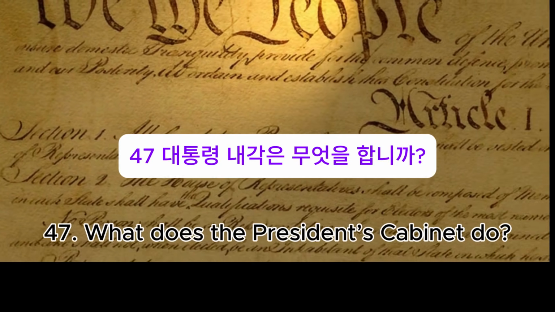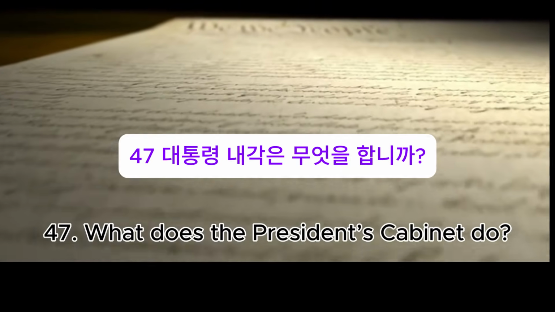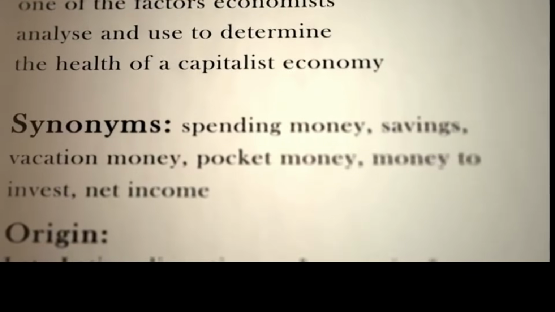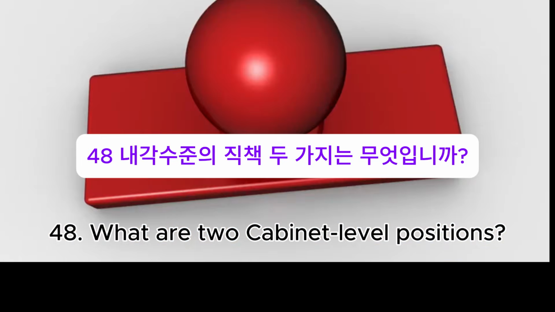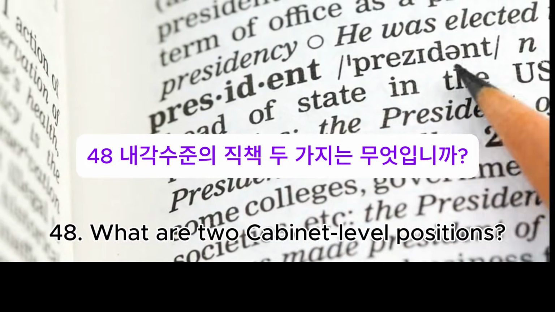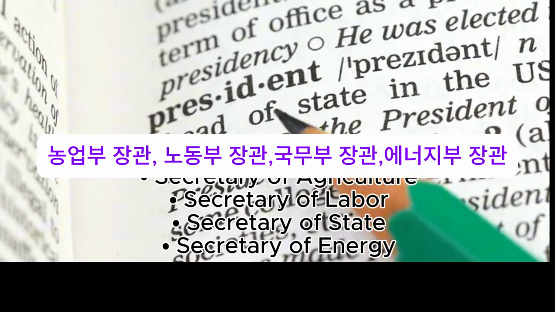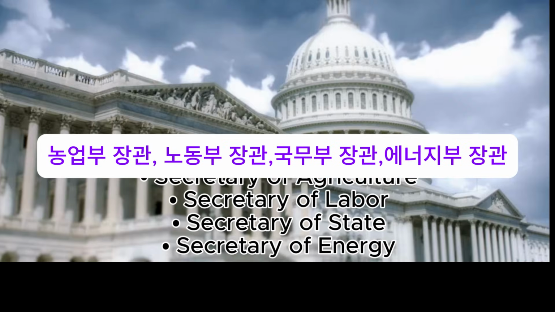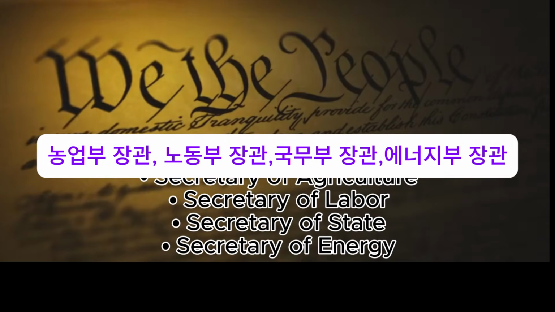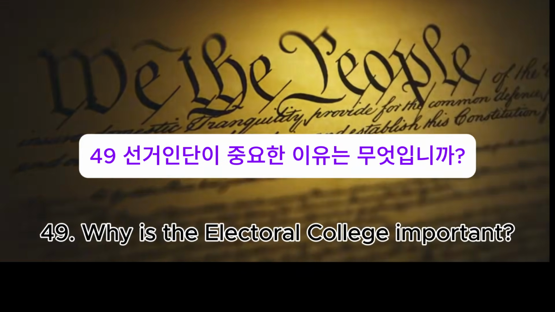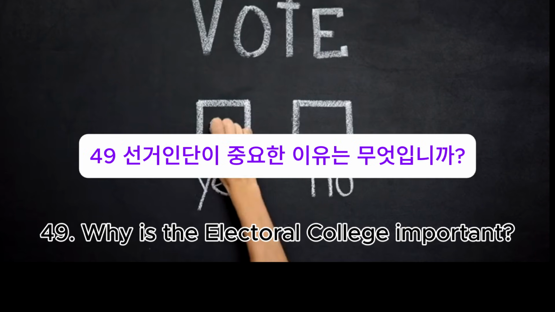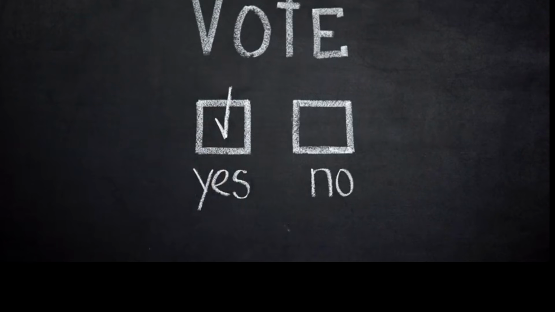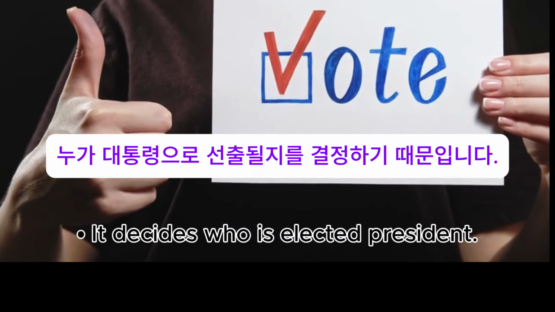47. What does the President's Cabinet do? Advises the President. 48. What are two cabinet-level positions? Attorney General, Secretary of Agriculture, Secretary of Labor, Secretary of State, Secretary of Energy. 49. Why is the Electoral College important? It decides who is elected president.